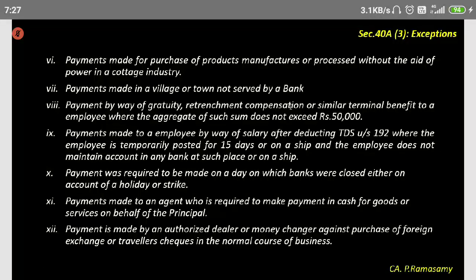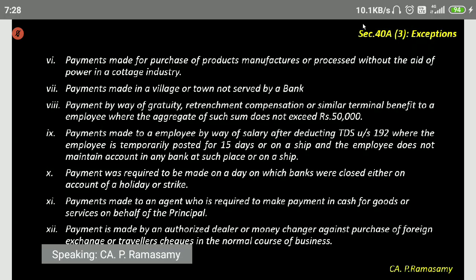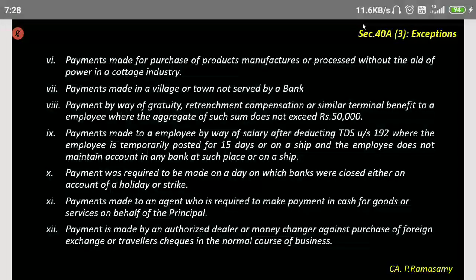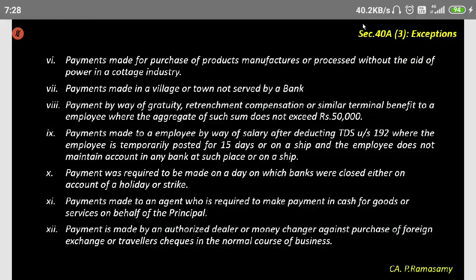Murali Krishna: payment made to an employee by way of salary after TDS under section 192, where the employee is temporarily posted for 15 days on a ship, and the employee does not maintain an account in any bank at such place or on a ship. I'm deducting TDS and paying salary. That person is only temporarily taken on employment for 15 days.